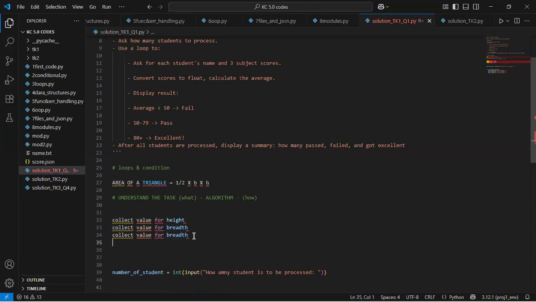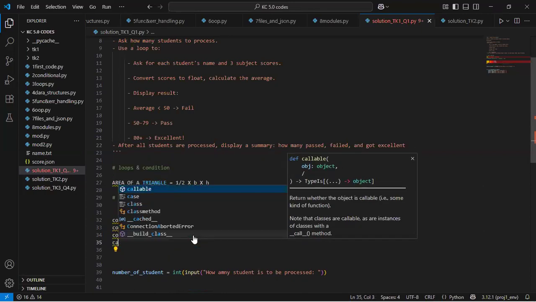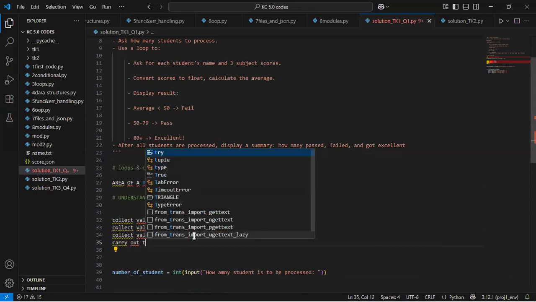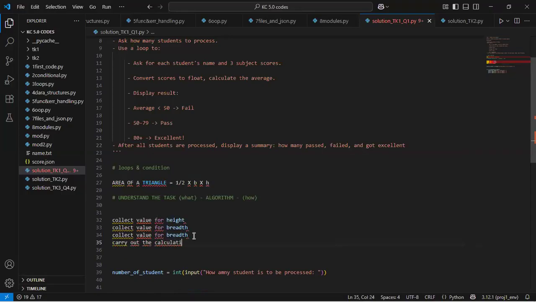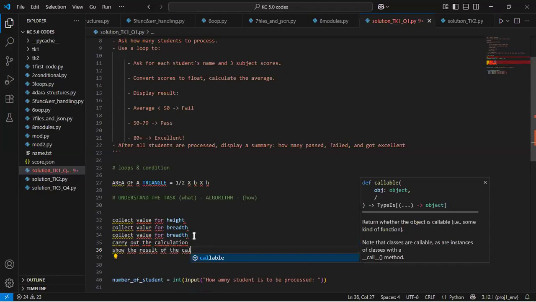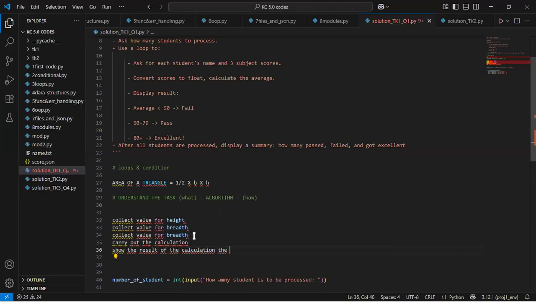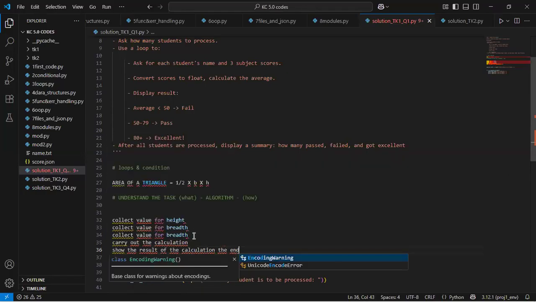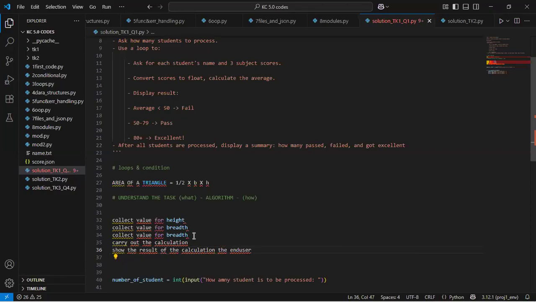So in that case, I'll carry out the calculation. After that, I would show the result of the calculation to the client, to the end user rather. These are the English steps of solving this task.